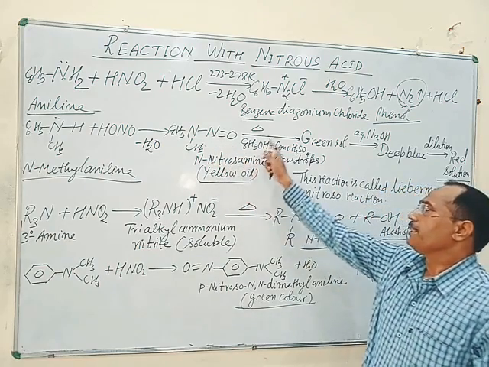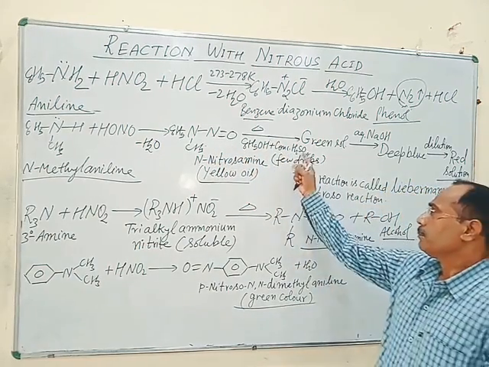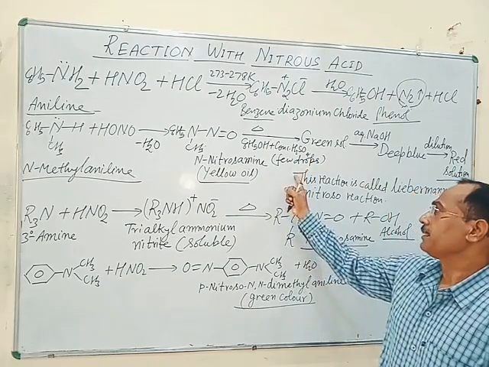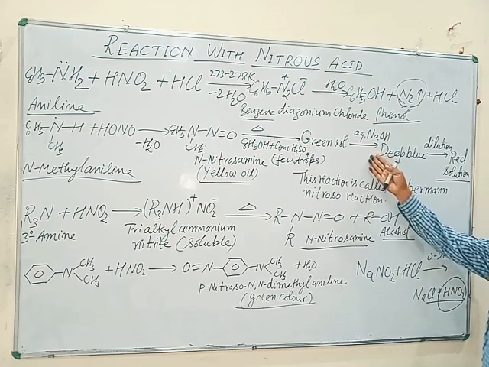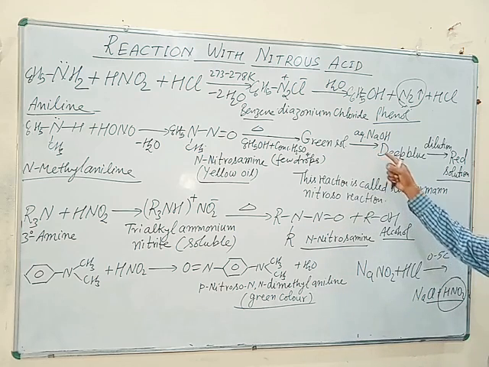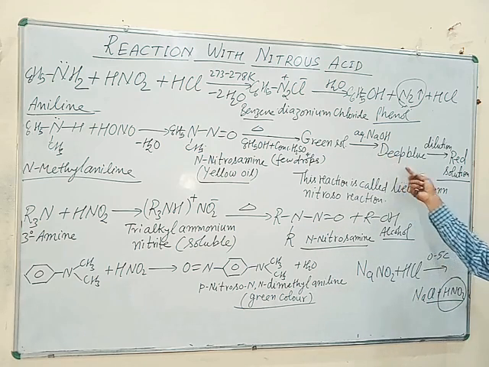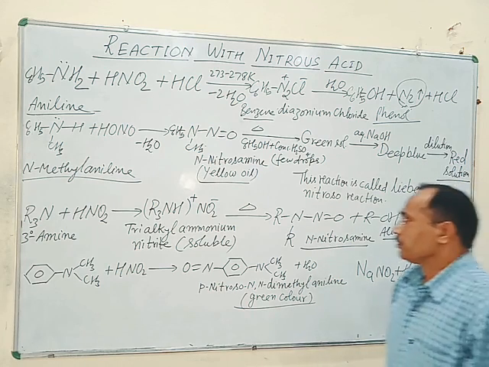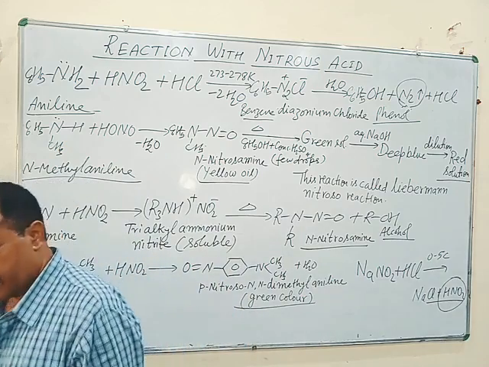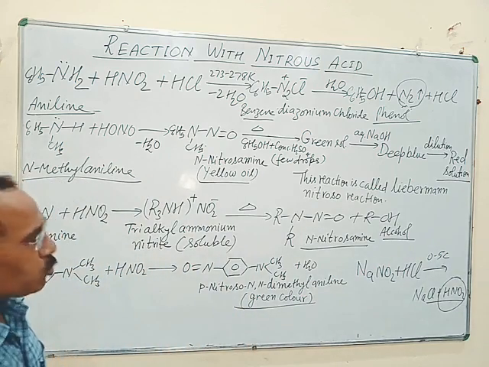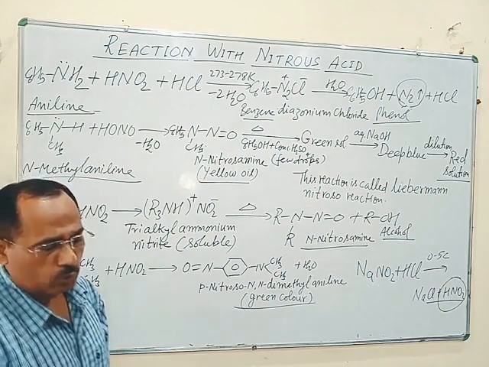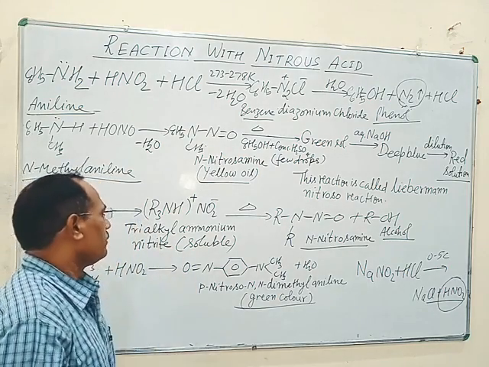When nitrosamine is heated with few drops of sulfuric acid and phenol, it gives a green solution, which on adding alkali gives deep blue, and on dilution turns to a red solution. This is the Lieberman's nitroso reaction or Lieberman's nitroso test for secondary amine.